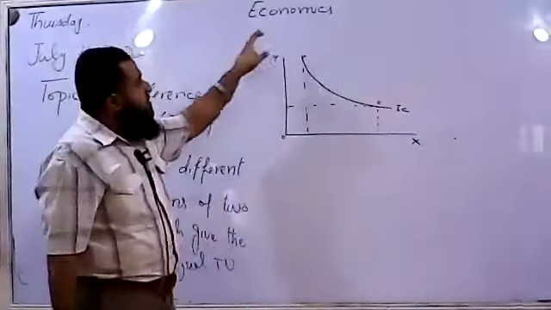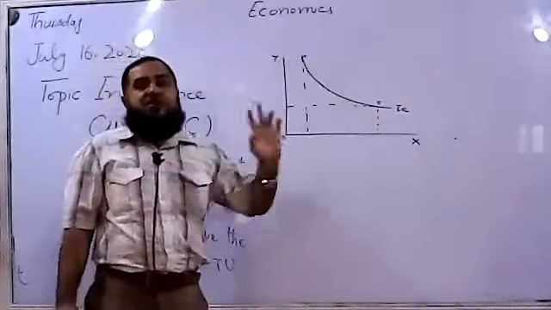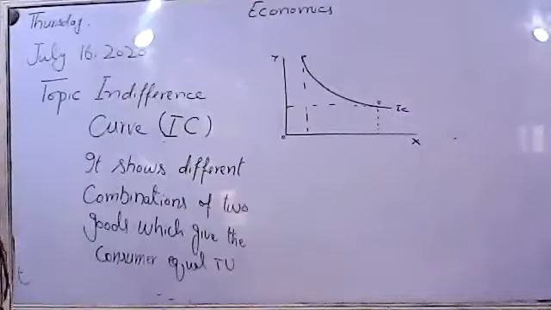So the total utility of the consumer along one indifference curve remains the same. There is no change in total utility, total satisfaction.